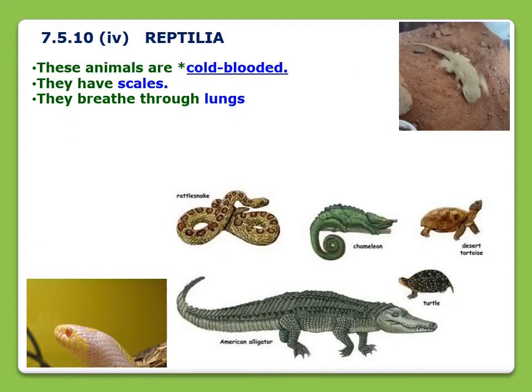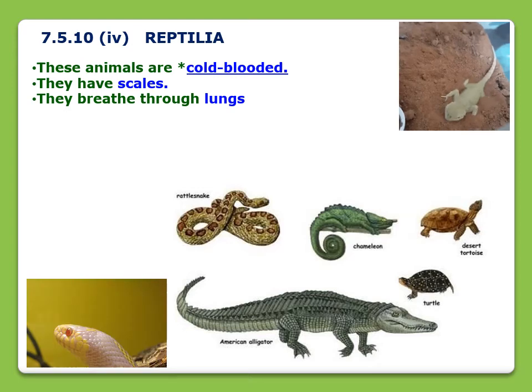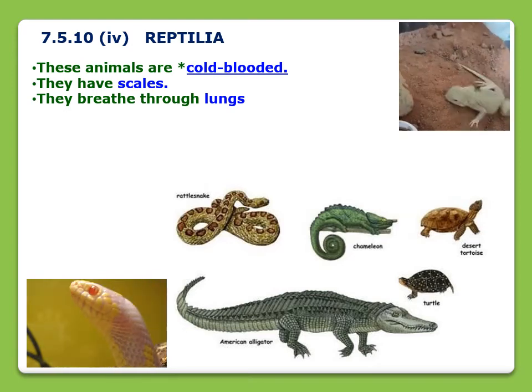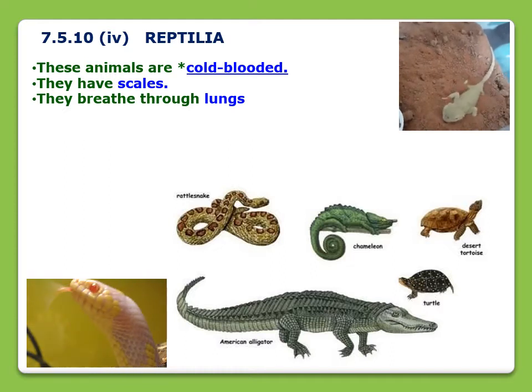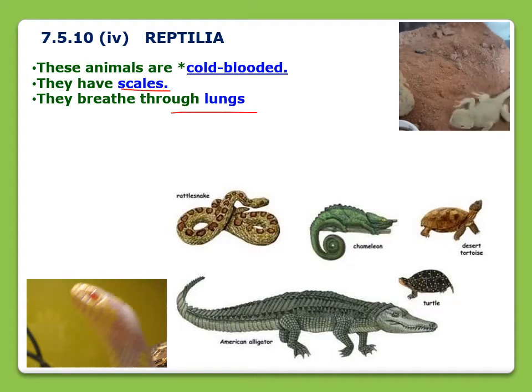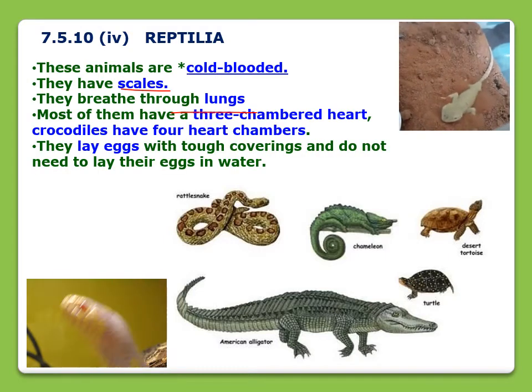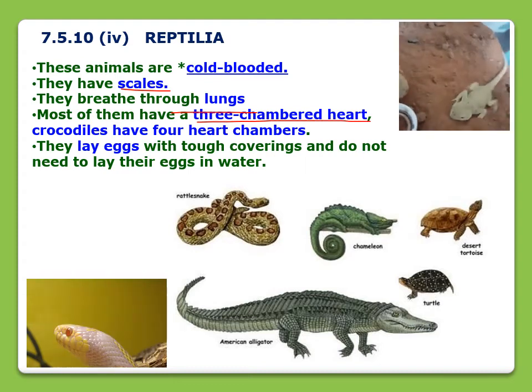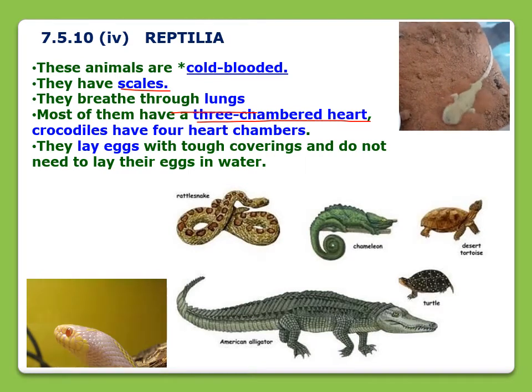Now we come to the next group, that is reptilia. These animals are also cold-blooded and they have scales on their body. These animals breathe through lungs, and most of them have a three-chambered heart. The exception is the crocodile.